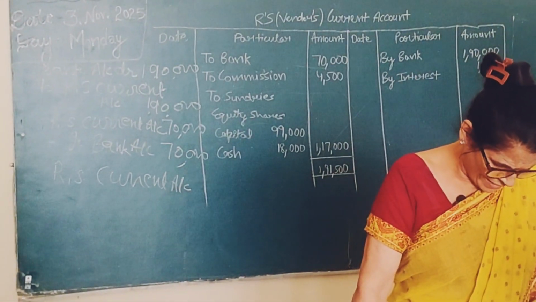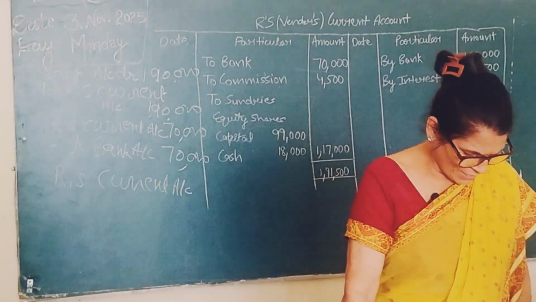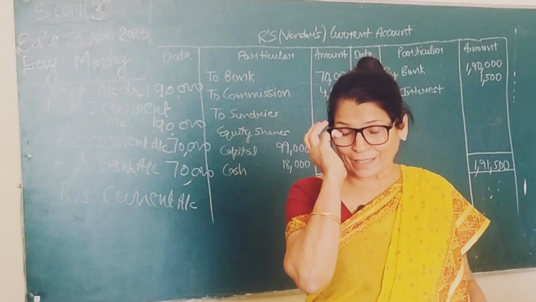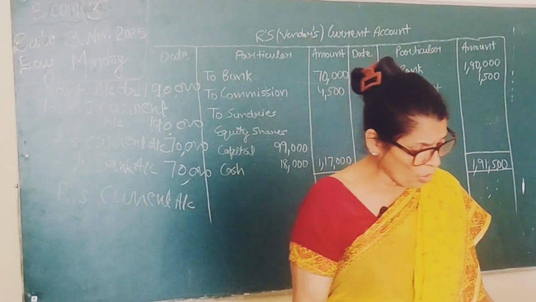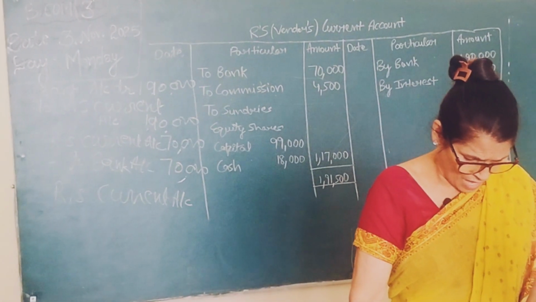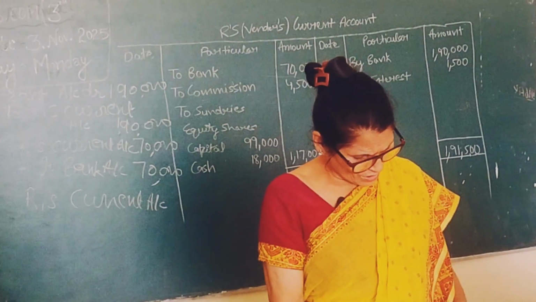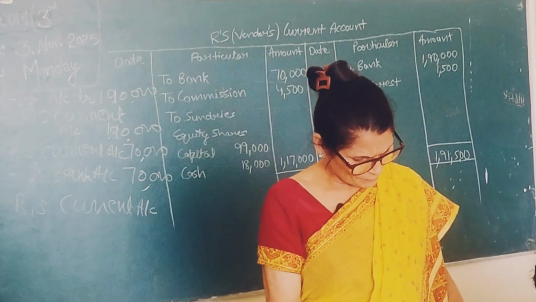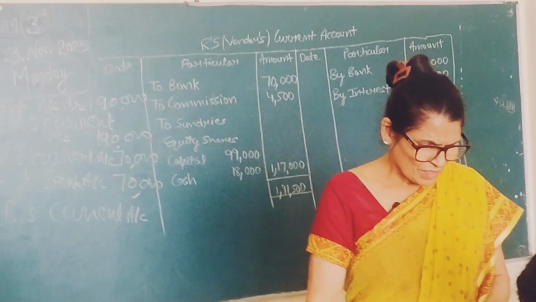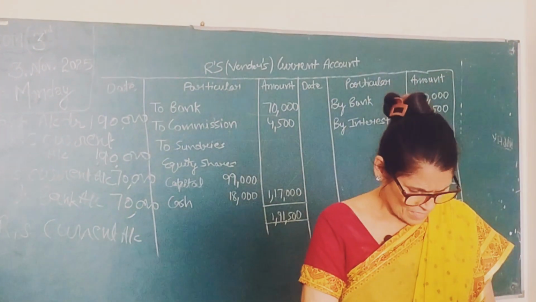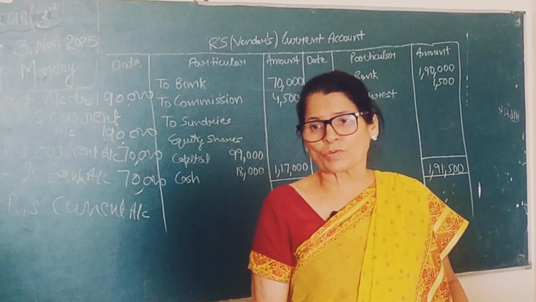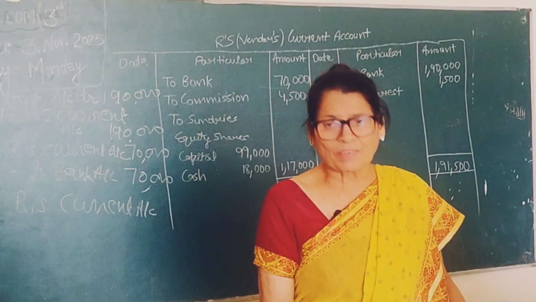On 1,90,000. Am I right? 2% on 1,90,000, how much will you get? Just calculate on your notebook. 1,90,000 multiplied by 2%. I think it will come to 3,800 or 38,000. Just see. How much is this coming? 3,800. Now see, and 1% on 70,000, that will come, I think, 700.